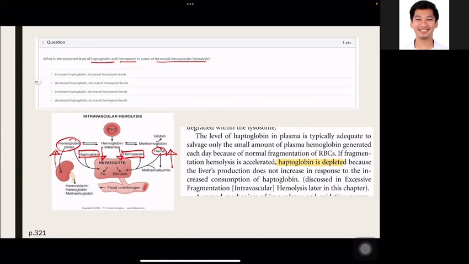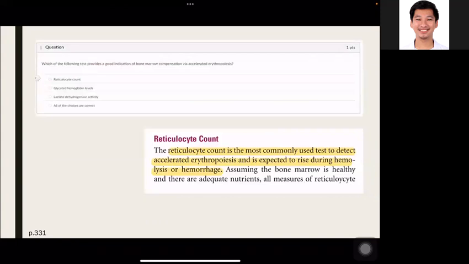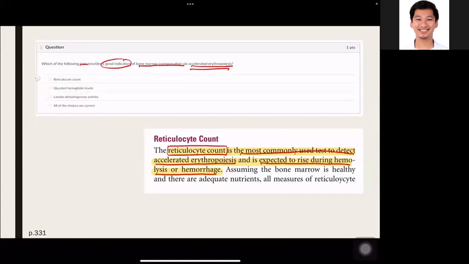That is why the correct answer for this question would be decreased haptoglobin and decreased hemopexin level. Next, which of the following tests provide good indication of the bone marrow compensation via accelerated erythropoiesis? Based on your RODAC, page 331, the reticulocyte count is the most commonly used to detect accelerated erythropoiesis and is expected to rise during hemolysis or hemorrhage. That is why your retic count is your good indicator for bone marrow compensation.